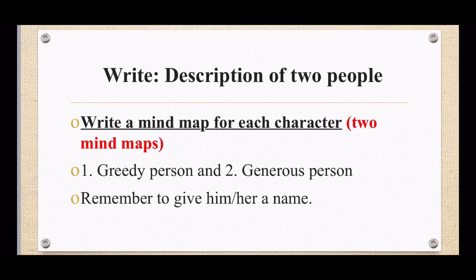And remember to give him or her a name. You use the mind map that's in your textbook, that example. You just fill in the information for your character. Remember, you need to draw two mind maps, one for a greedy person and one for a generous person.